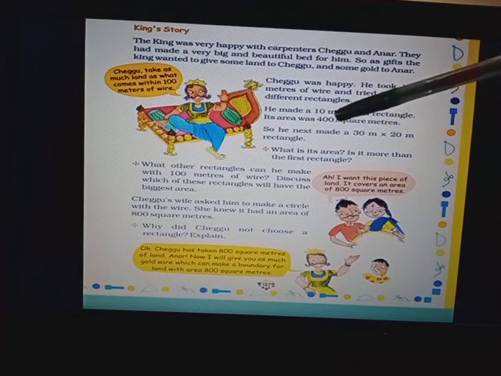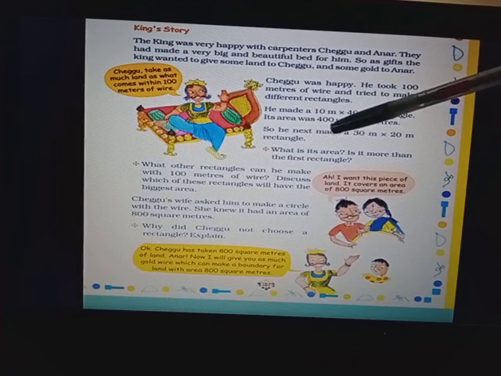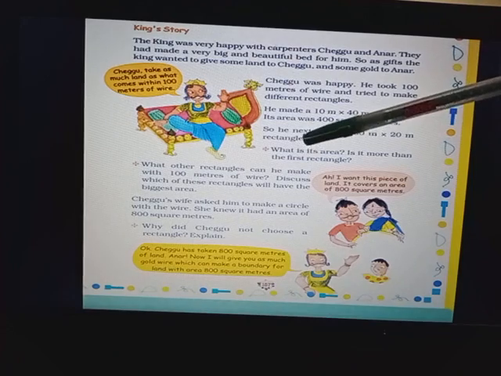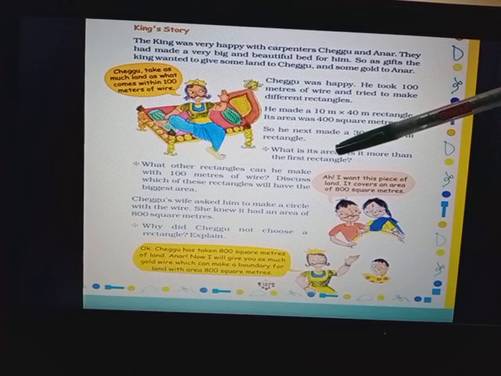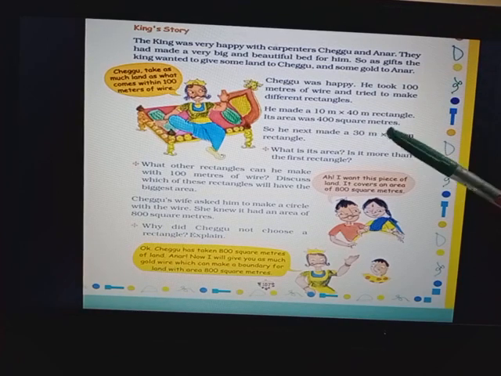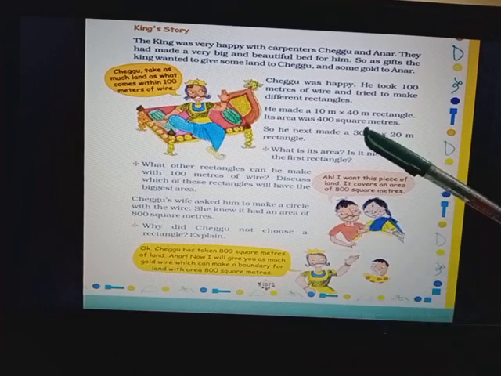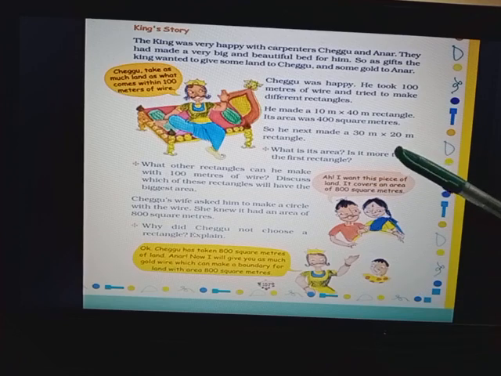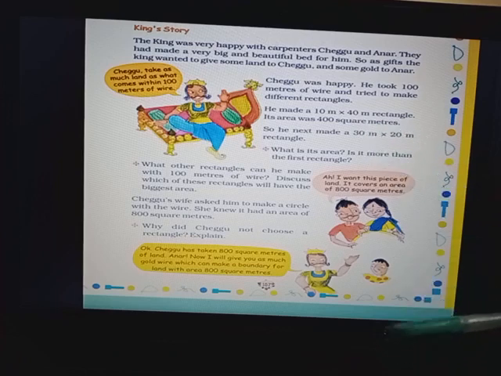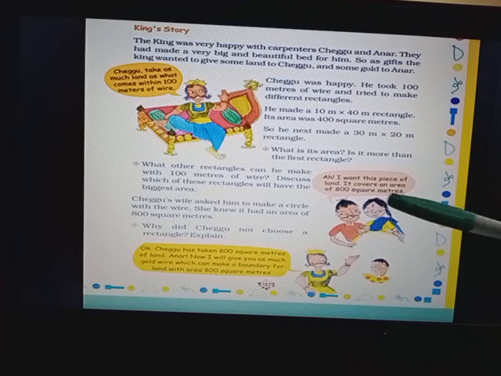If we find the area using both measurements, 10 meter as well as 40 meter, we will get the answer 400 square meter. So he next made a 30 meter by 20 meter rectangle. Now what will be the area, with this length and breadth? The area will be 600 square meter. How will we know that? When we put the values in our formula, area of rectangle equals length multiplied by width, we get 600 because 3 twos are 6 and we add the two zeros with 6. So it will be 600 square meter.